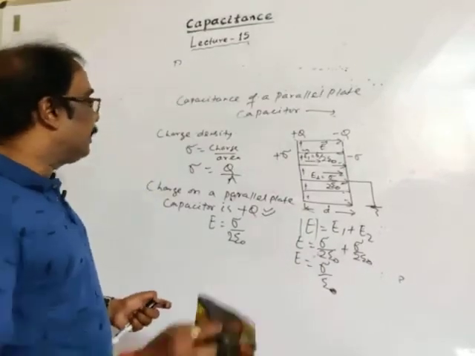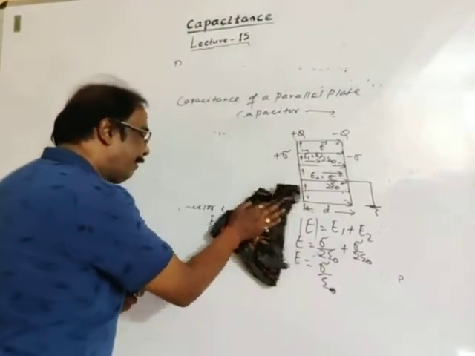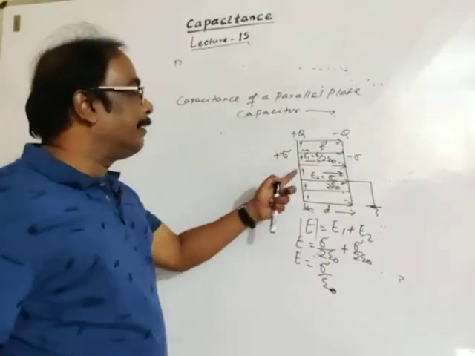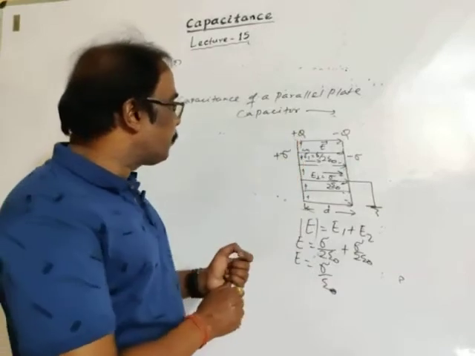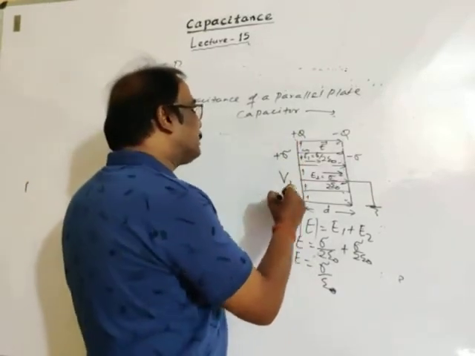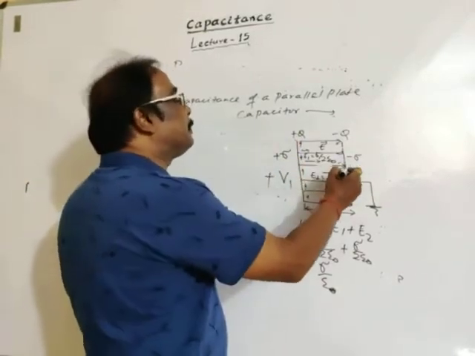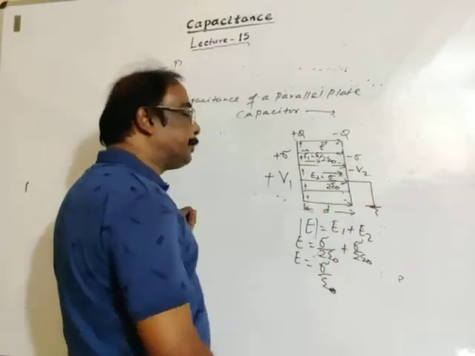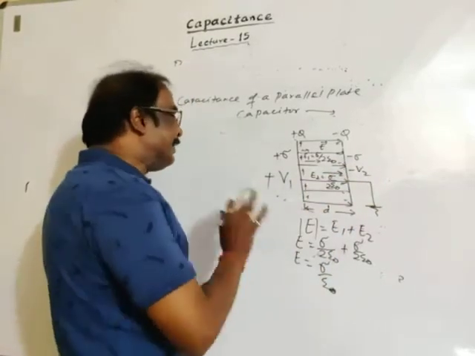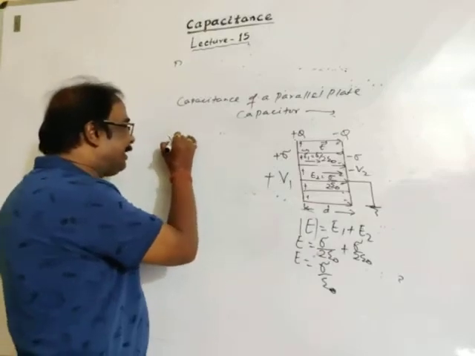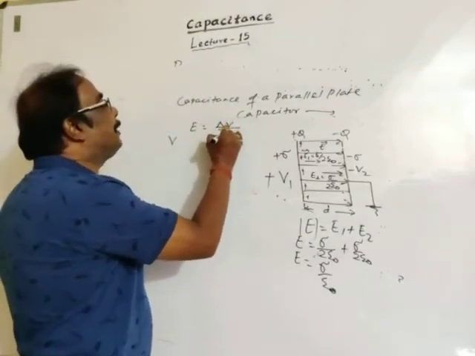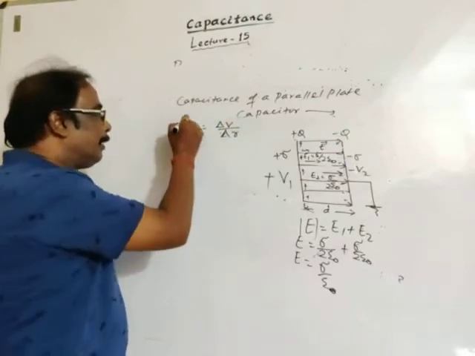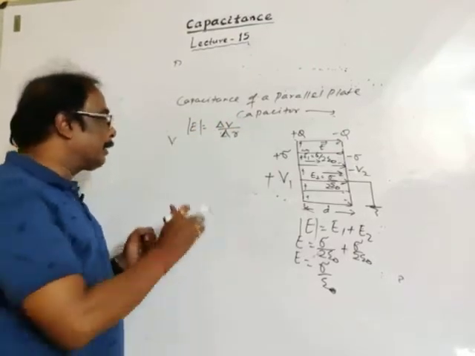Where there is an electric field, there is a potential difference. This is plus Q, potential is V1, positive. This is minus Q, potential is V2. So the difference in potential, let it be V. As you know, electric field is delta V by delta R in magnitude, no need to take the negative.